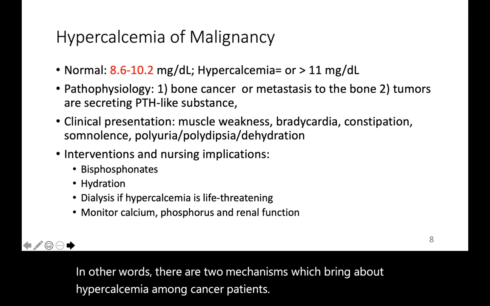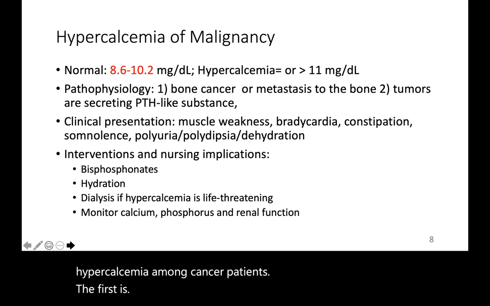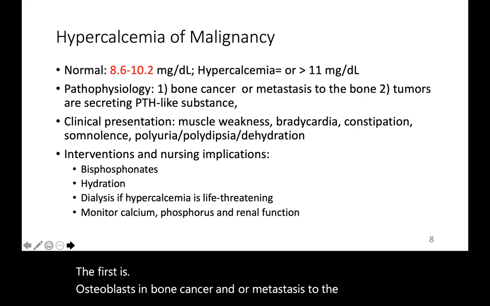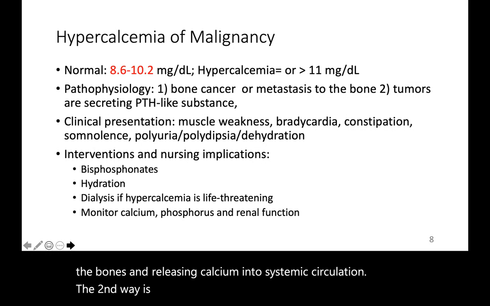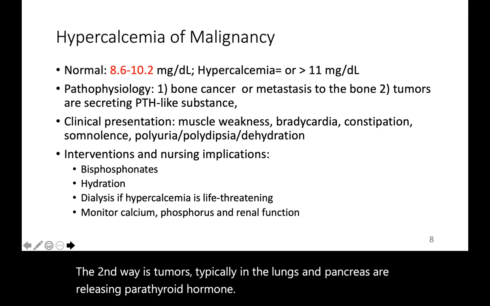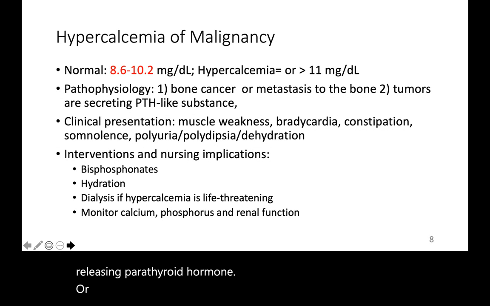The first is osteoclasts in bone cancer and or metastasis to the bones are eroding the bones and releasing calcium into systemic circulation. The second way is tumors, typically in the lungs and pancreas, are releasing parathyroid hormone or parathormone substance, which causes the release of calcium from the bones.